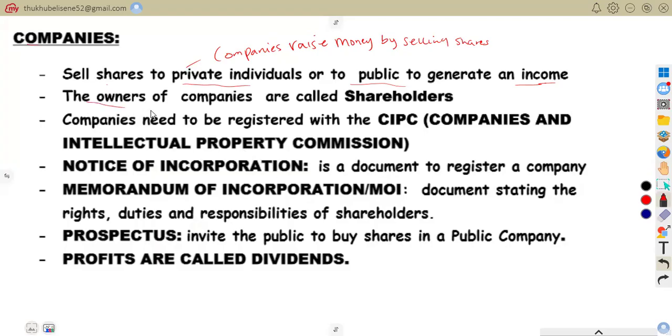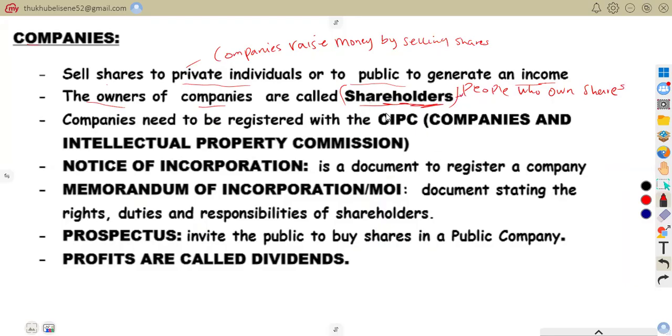Also, it further says the owners of companies are called shareholders. The members of companies are called shareholders. So people who own shares in a company are called shareholders. These are people who own shares.